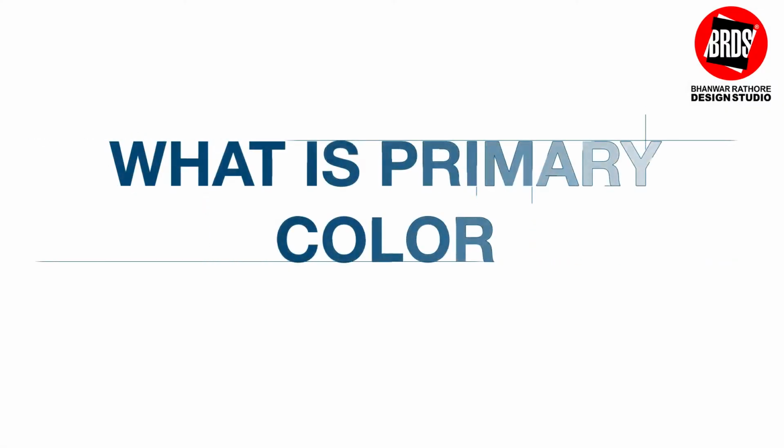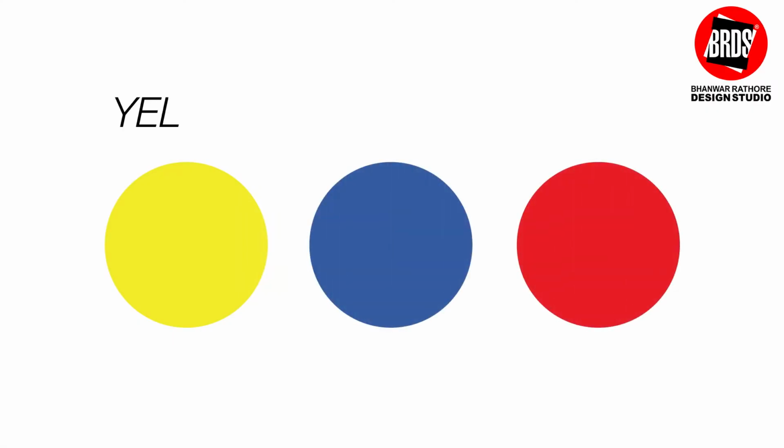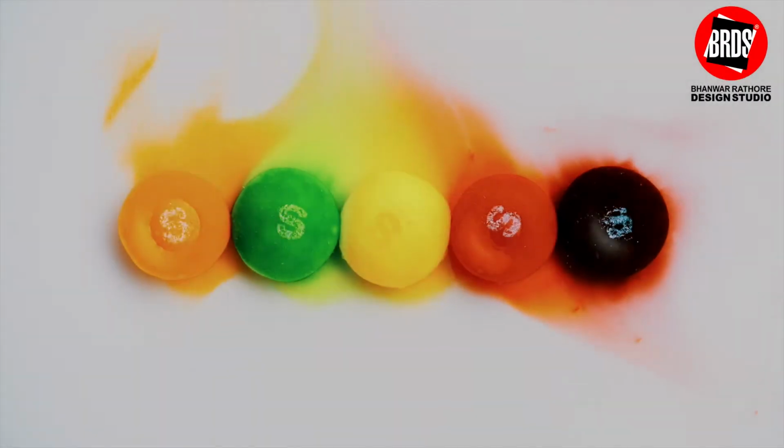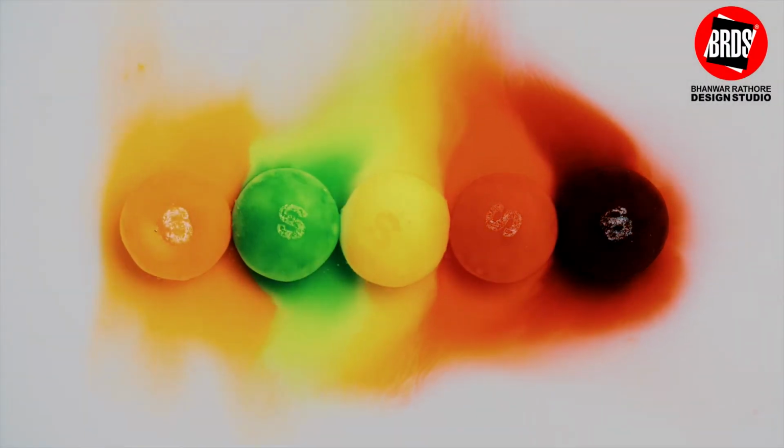Now, what is a primary color? The three primary colors are yellow, blue and red. They are the colors which cannot be derived from a combination of other colors, and so they are known as primary colors. They are the foundation of the color wheel. All the other colors that you see in the color wheel are derived from them.